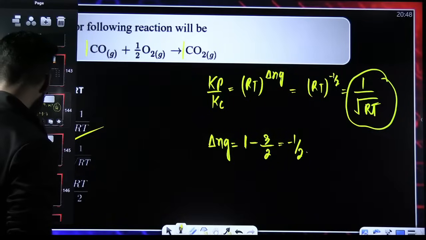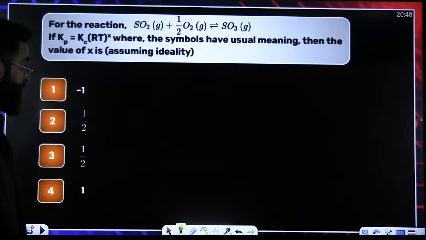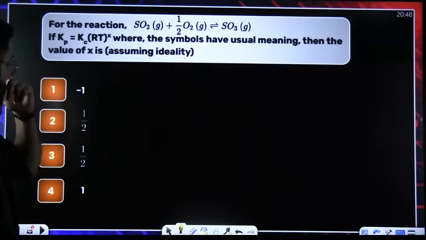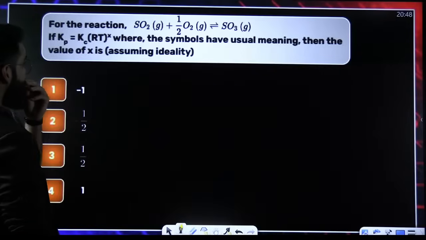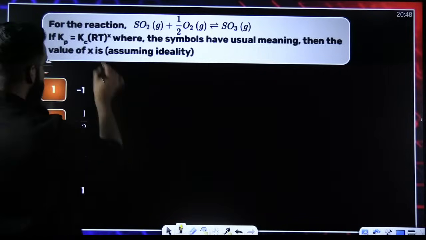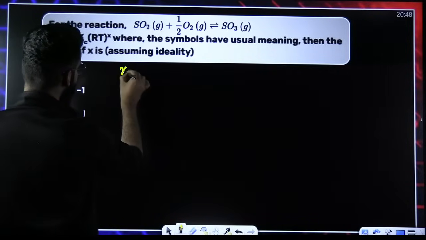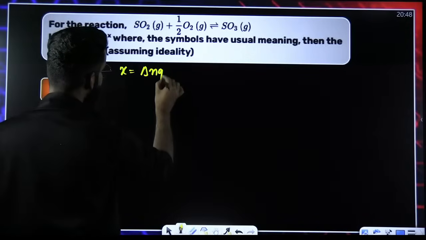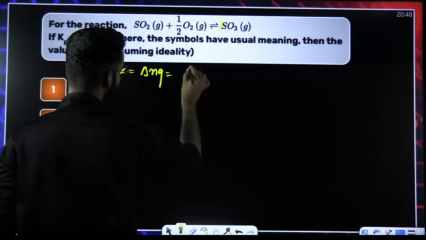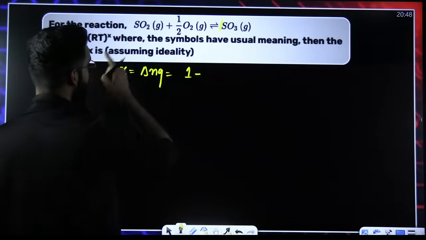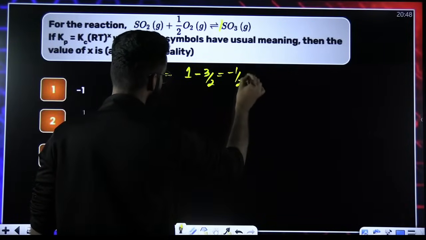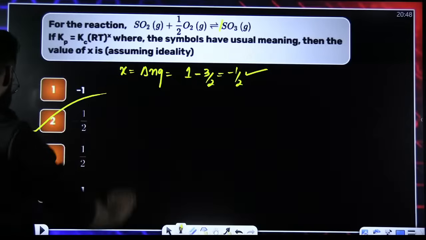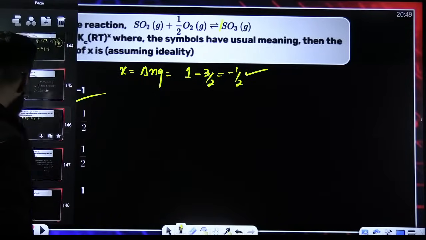Right? One more similar type of question that has been asked. You need to check it out. You're given the reaction, Kp is equal to Kc RT raised by X. Right? What do we have to calculate? X. So Kp is equal to Kc RT raised by delta Ng. So X is nothing but delta Ng. So get delta Ng for the reaction. Number of moles of gaseous product, which is 1, minus number of moles of gaseous reactant, which is 1 plus 1 by 2, makes it 3 by 2. The value comes out to be minus 1 by 2. X is minus 1 by 2. Correctly done? Yes, it's done.